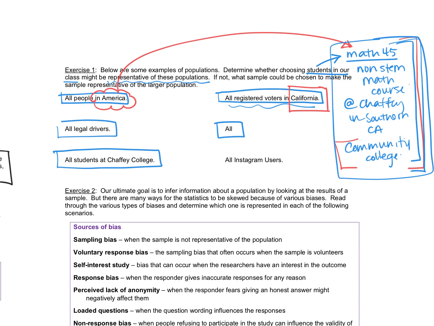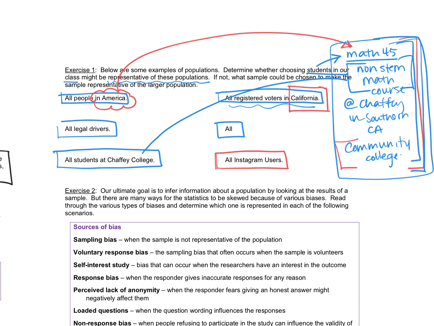But we are a very specific course for non-STEM math, so you're not really going to be covering all students at Chaffey College because you're not going to have those STEM students. The last one we have, all Instagram users. Instagram is throughout the world, and we're just a small Math 45 class here in Southern California, so it would not be the best sample.